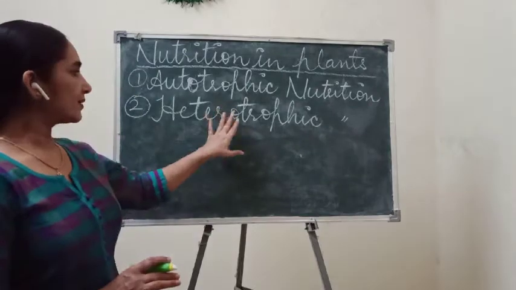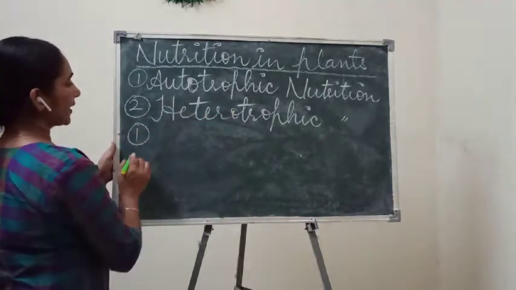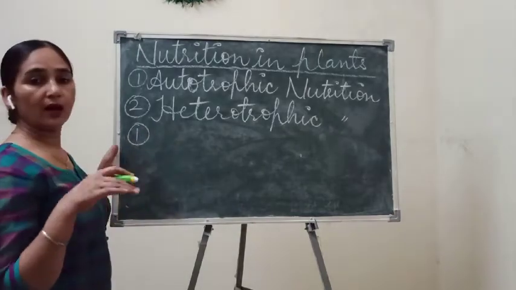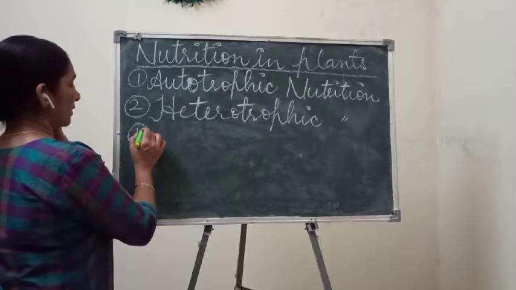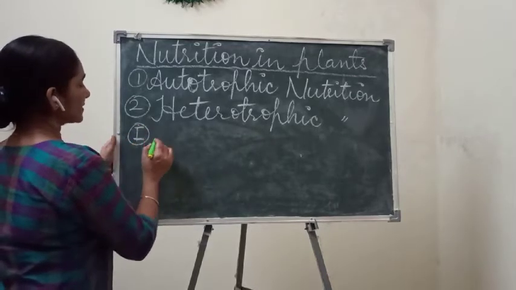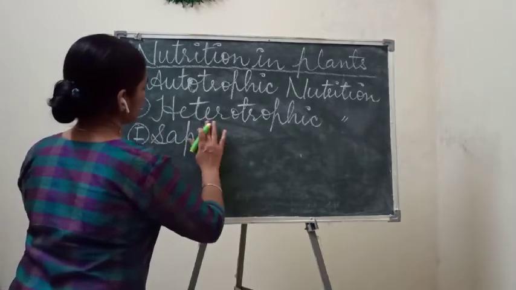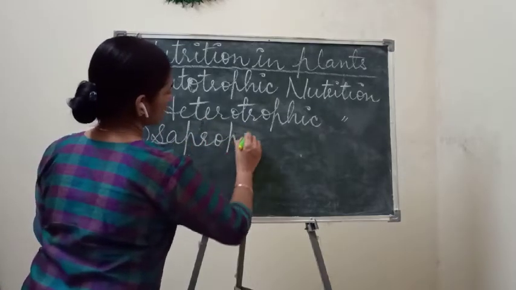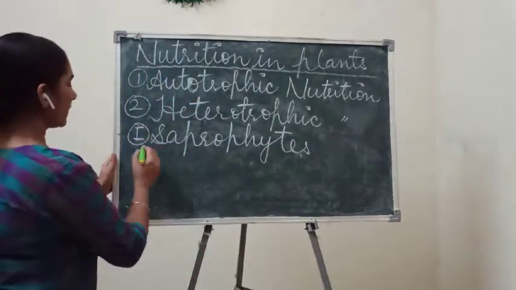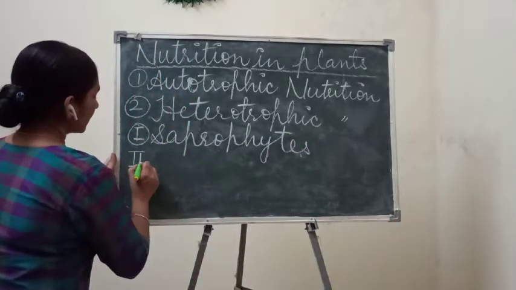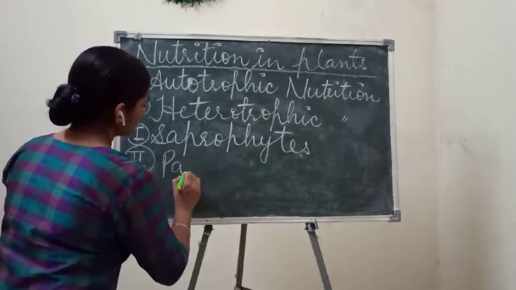Okay, so under this category we can classify heterotrophic nutrition again into 4 types. First type is saprophytes. Second category is parasites.